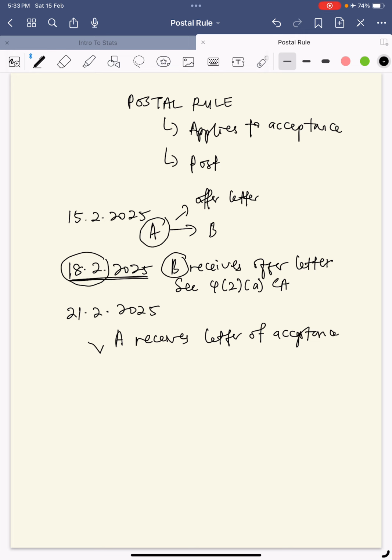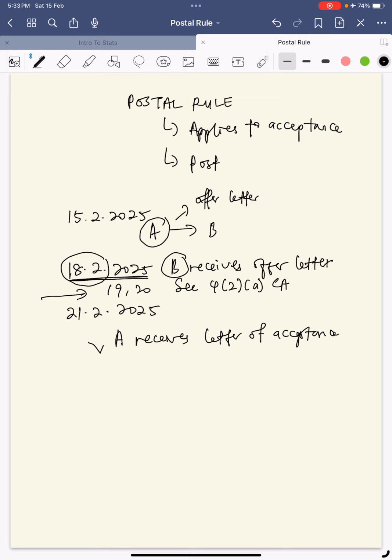Now before the date, let's say on the 19th, on the 20th of February, can B revoke his letter of acceptance? Yes, not a problem, because he is not yet bound by the contract.